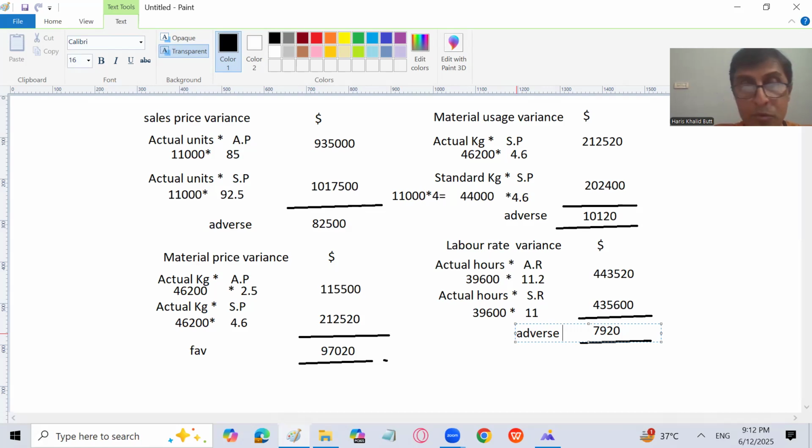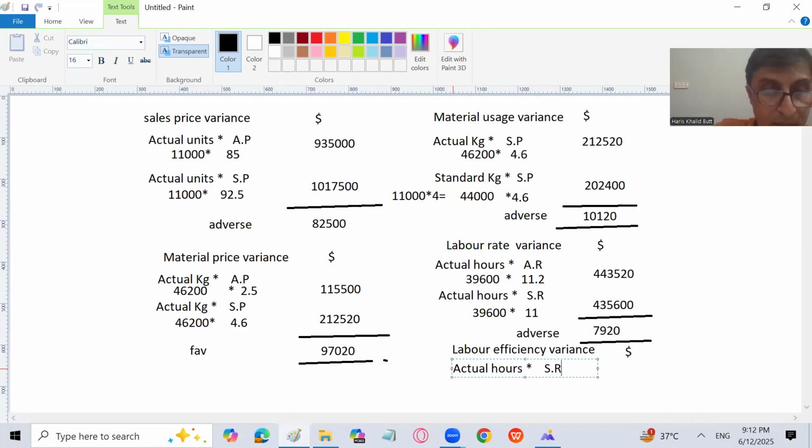Okay, now let's move forward. Now I will calculate labor efficiency variance. Let's calculate it. The formula is, the first part is going to be the same, actual hours into standard rate. And then, yes, standard hours